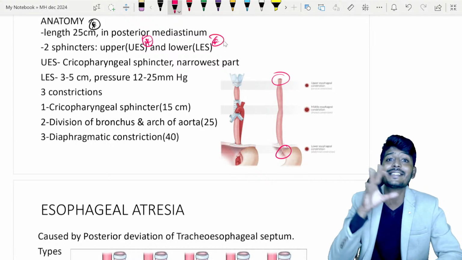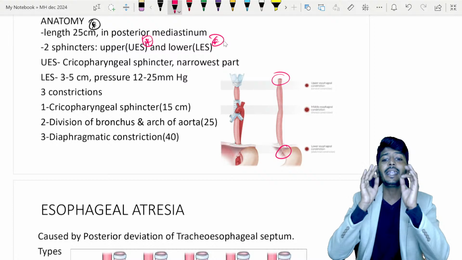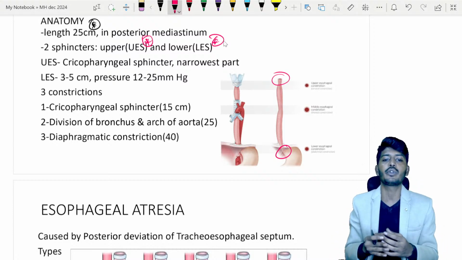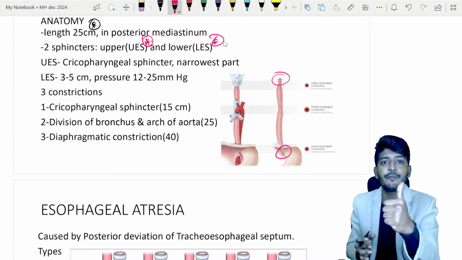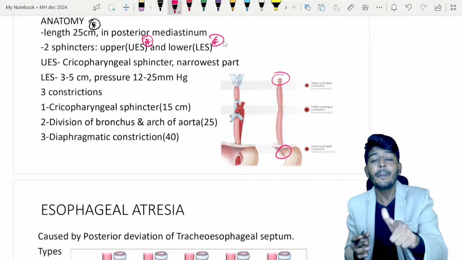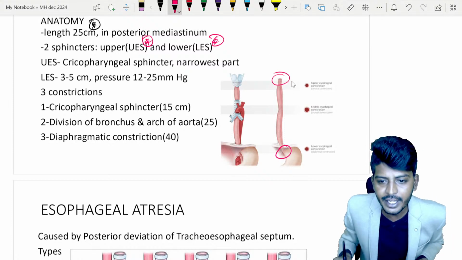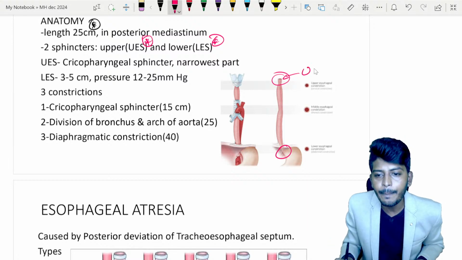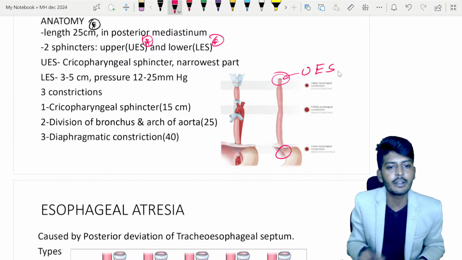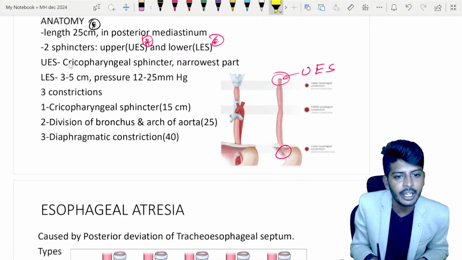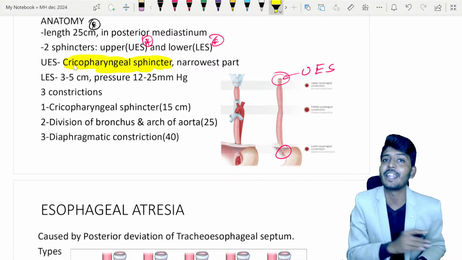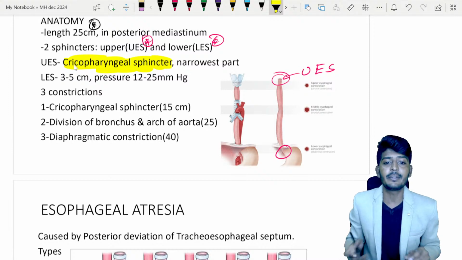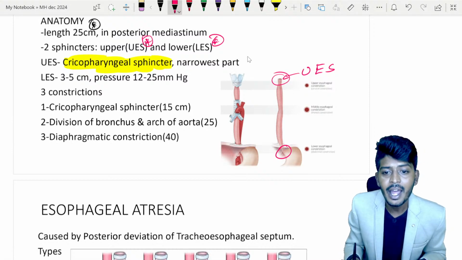What exactly is the important aspect? In the esophagus, the question comes: which is the narrowest part of the esophagus and which is the narrowest opening? Basically, the esophagus starts up, and here is the opening. This opening is called the upper esophageal sphincter, also called the cricopharyngeal sphincter. This cricopharyngeal sphincter is the narrowest part.